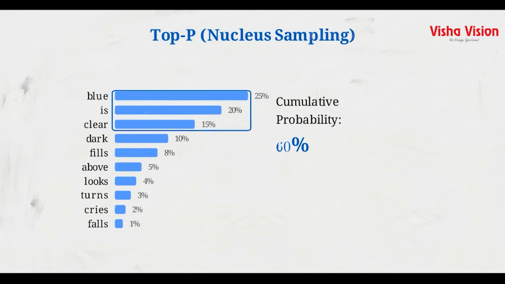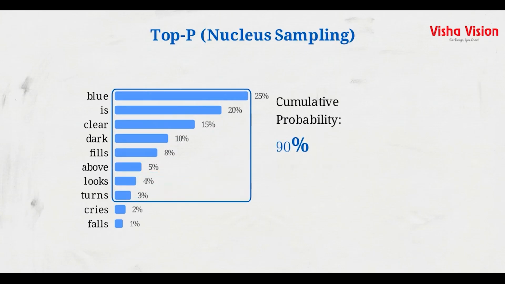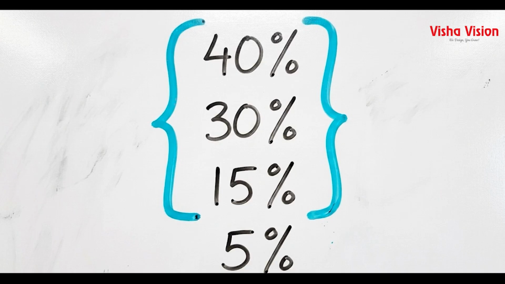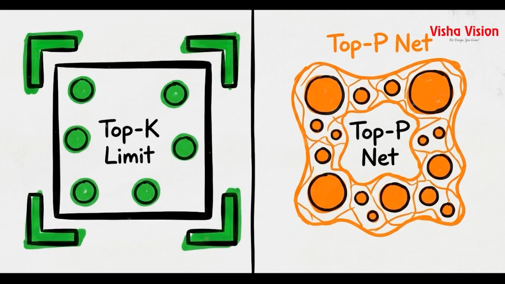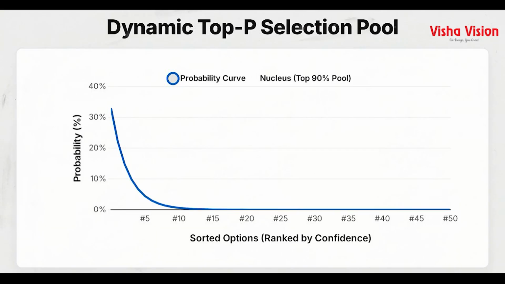Top P, or nucleus sampling, provides a dynamic alternative, using a percentage-based threshold instead of a fixed count. If you set top P to 0.9, the engine sums up the probabilities of the top words sequentially. The moment those combined probabilities hit 90%, it strictly ignores the rest of the list. While top K is a rigid limit, top P is a flexible net. It expands or shrinks the pool of options based on how steep the probability curve is for that specific word.